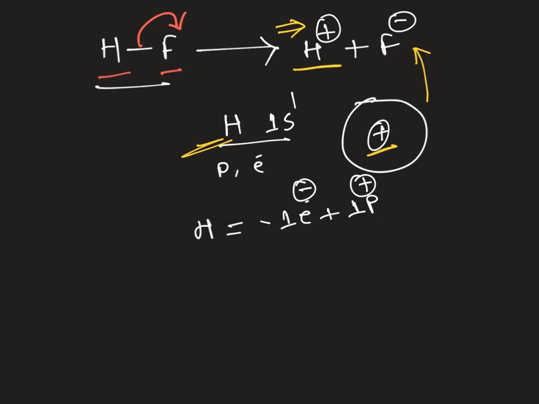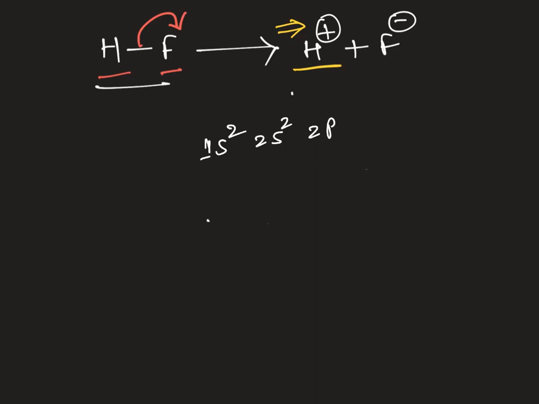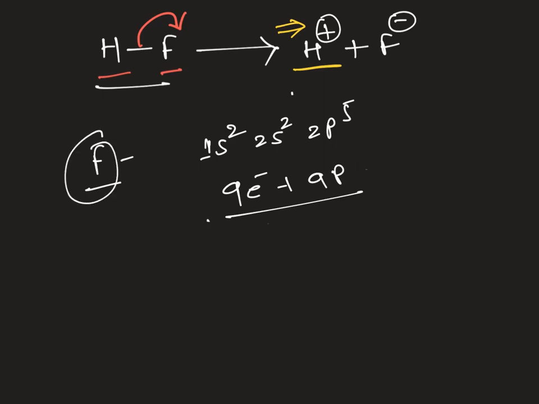Similarly, if you take fluorine, the atomic number of fluorine is 9. Its configuration is 1s2, 2s2 and 2p5. So a total of 9 electrons should be there, and in the nucleus 9 protons should be there. If 9 electrons and 9 protons are present, fluorine is in the neutral state. But the fluorine atom has taken one electron from the hydrogen atom.